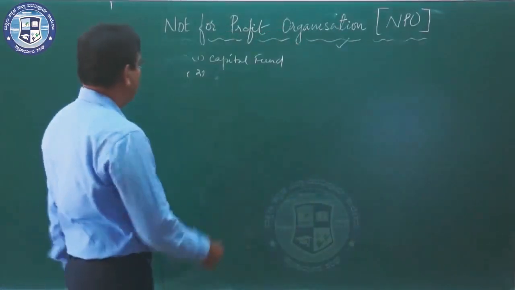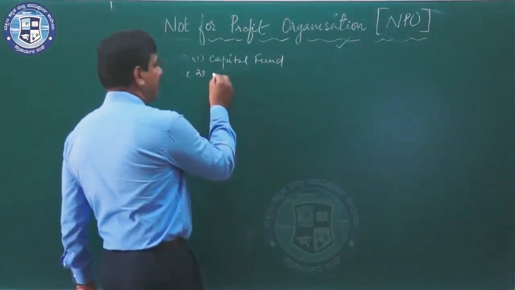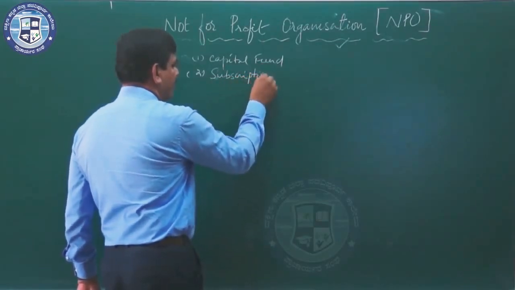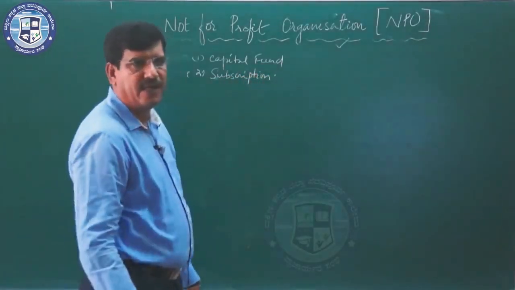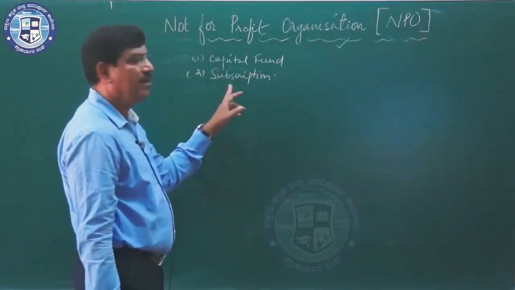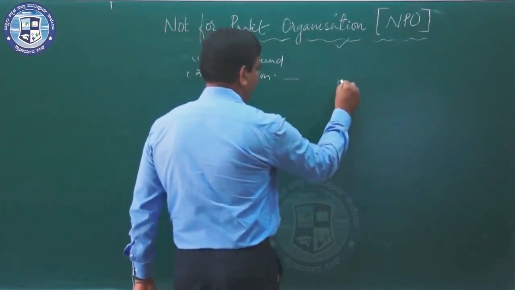The next important term which is used by an NPO is subscription. Subscription is the membership fee paid by the member of an NPO on an annual basis.